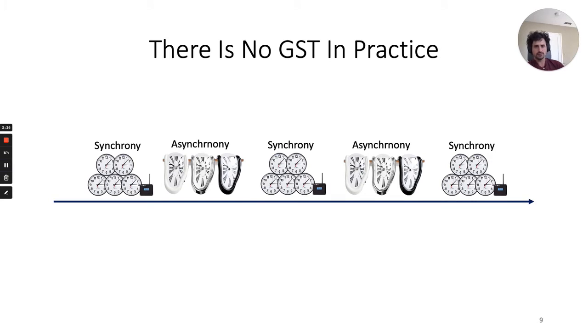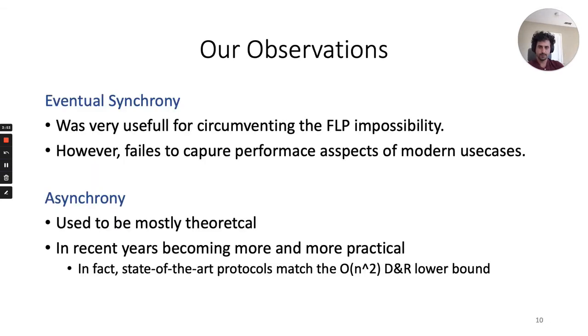Moreover, there is no such thing as GST in practice. It is not like we can pay the price before GST once at the beginning of every execution and then enjoy synchrony forever. An execution in real networks consists of alternating periods of synchrony and asynchrony. So to conclude our observation, the eventual synchrony assumption was very useful in abstracting away the asynchronous periods of real networks to circumvent the FLP impossibility. However, it fails to capture the performance aspect required by modern use cases.